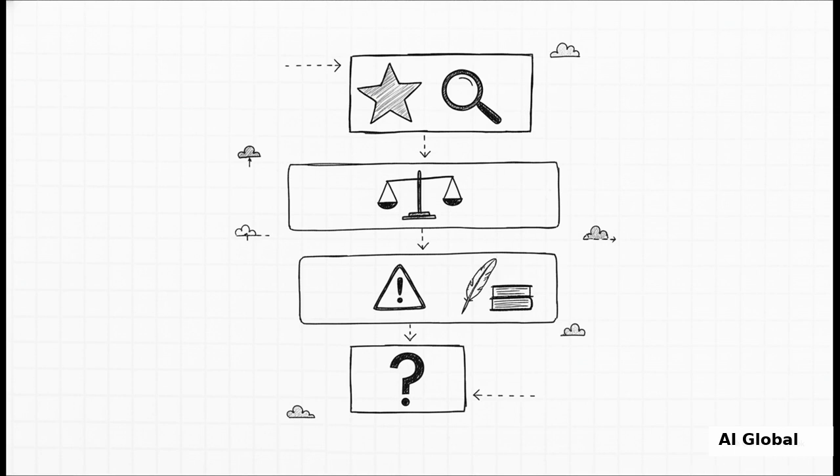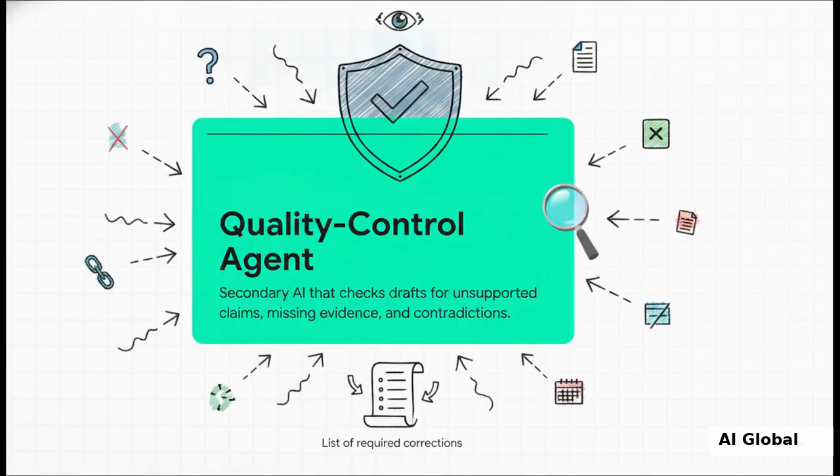But wait, before you ever even lay eyes on that draft, we deploy the absolute secret weapon of this whole shebang, the quality control agent. This is a secondary, entirely separate AI agent, and its only job is to aggressively audit the draft report. Think of it as your ruthless internal editor. It flags unsupported claims, missing evidence, weird contradictions, or outdated stats, and it kicks a list of corrections right back to the main agent before the report is ever finalized.